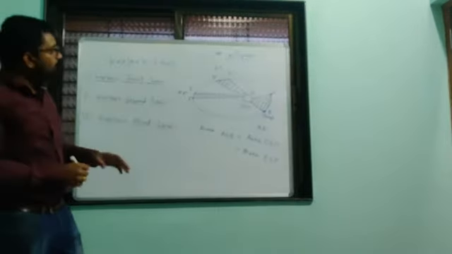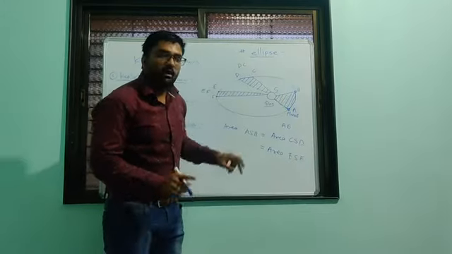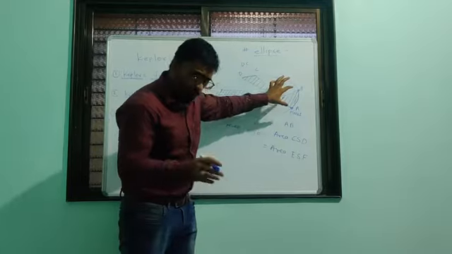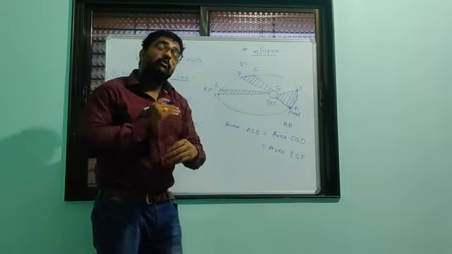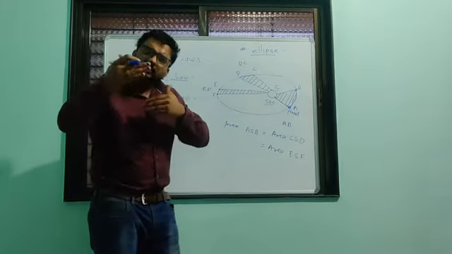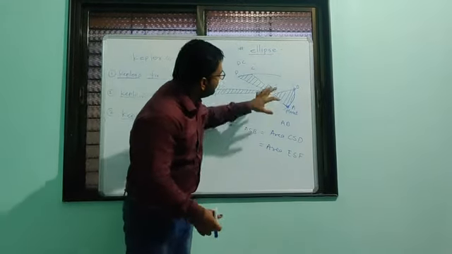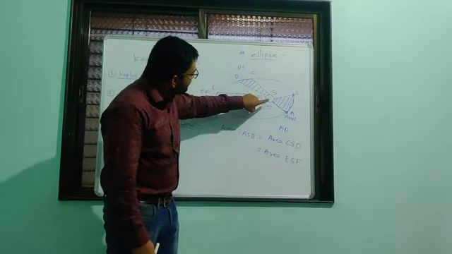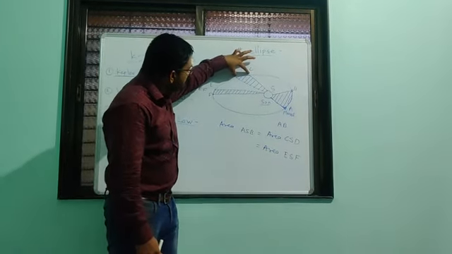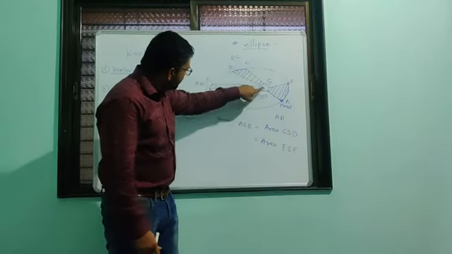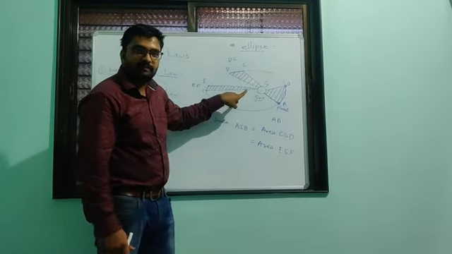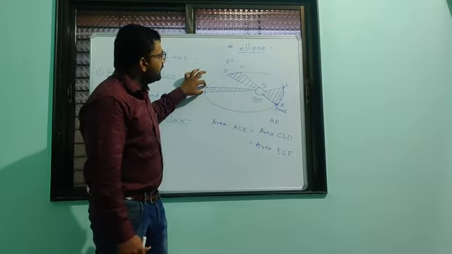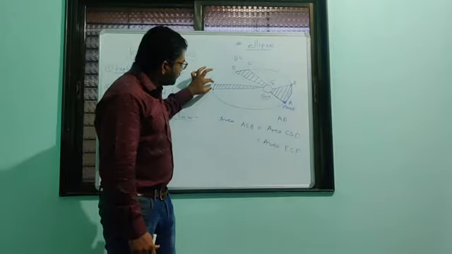So what happens in equal intervals of time? Suppose we consider one interval of time, meaning a fixed time. In that fixed time, the planet covers that much distance. Here the distance r goes on increasing from the sun, which is why it covers less distance. Here the distance is much farther from the sun, and that is why it covers less distance. So that is why we see this small distance here.